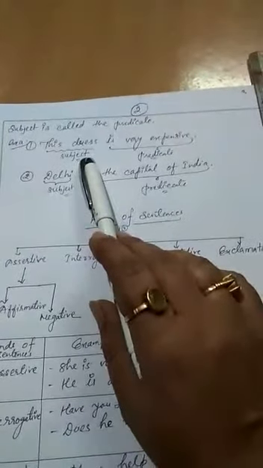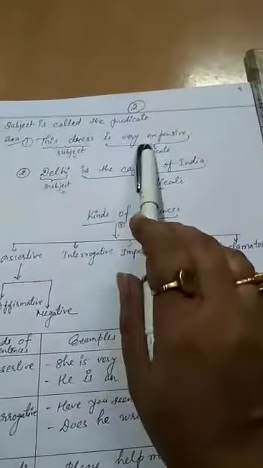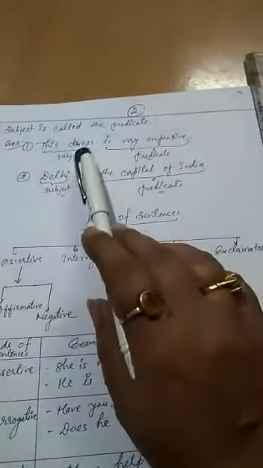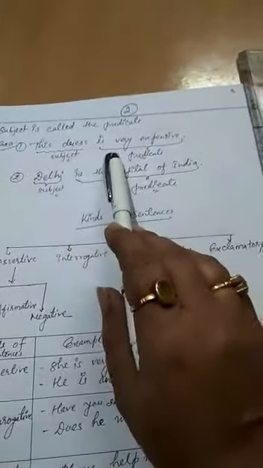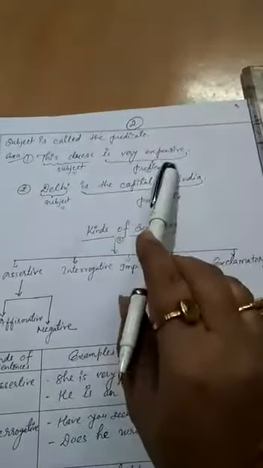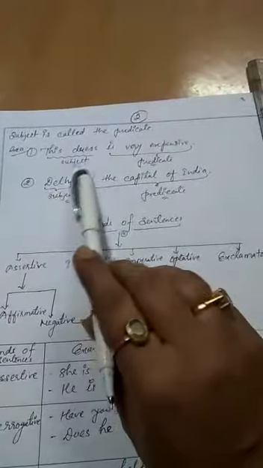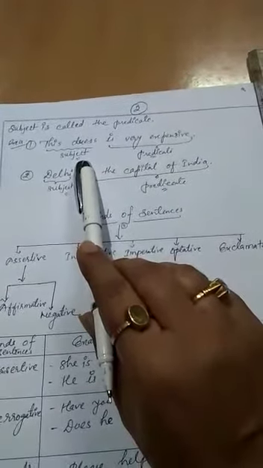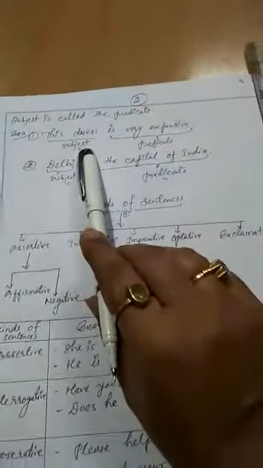The dress is the subject of this particular sentence, and "is very expensive" shows about the dress. It is very expensive. So "is very expensive" is the predicate. What is it called? Predicate, and "the dress" is called the subject. Understood everybody what I explained? Okay.